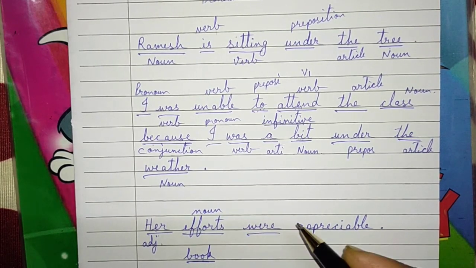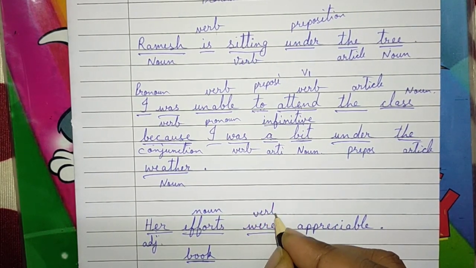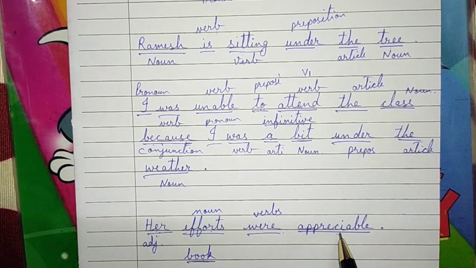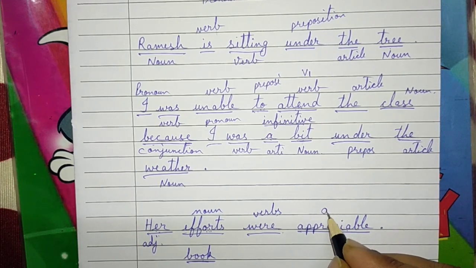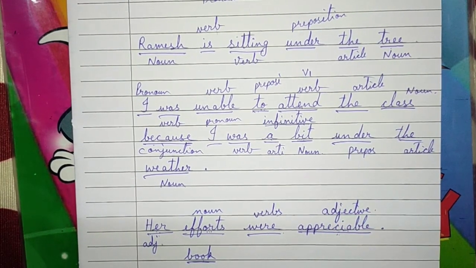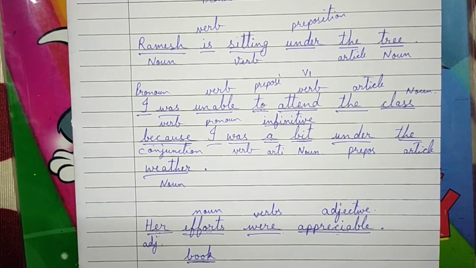Okay. Were, is, was, were, these all are verbs. And appreciable. Her efforts were appreciable. What is appreciable? Appreciable means तारीफ काबिल. तारीफ काबिल क्या है? उसका काम. Means काम के बारे में हम बता रहे. Means it is a noun. Noun के बारे में. उसके efforts कैसे थे? उसके effort appreciable थे. Means we are describing efforts, a noun. We are describing a noun, then appreciable is an adjective. Is it clear? So I hope you have understood parts of speech very well.